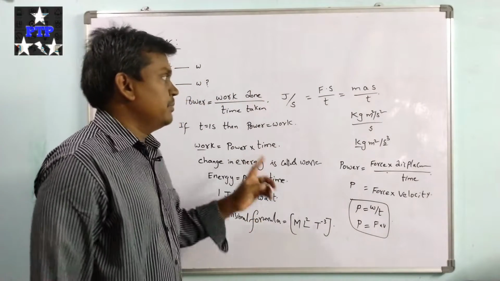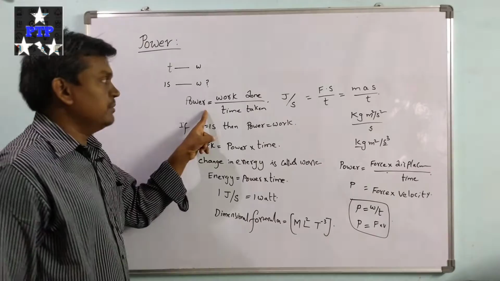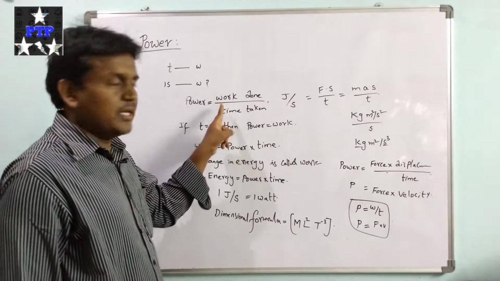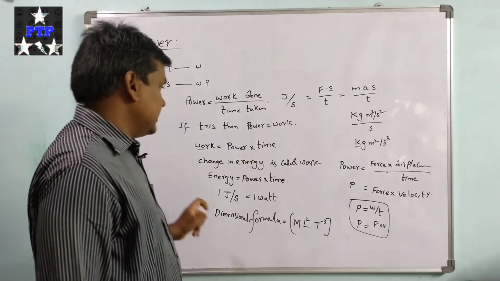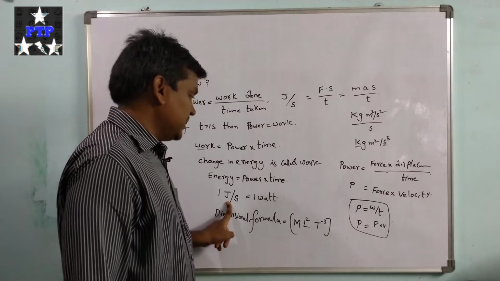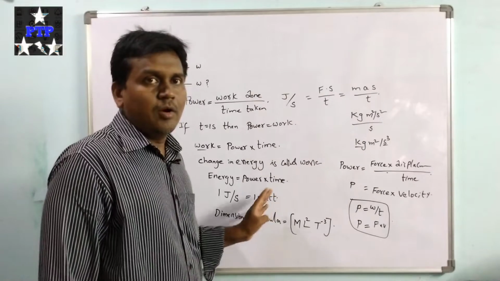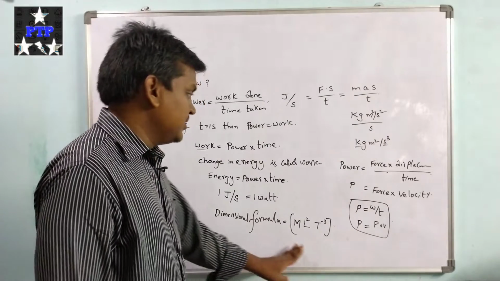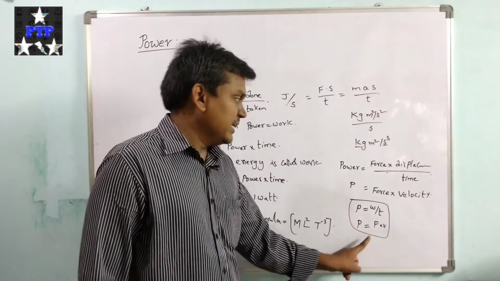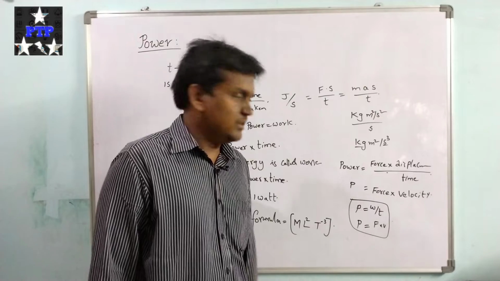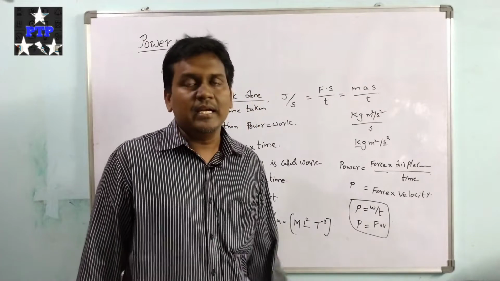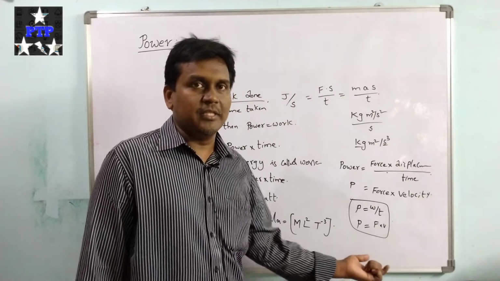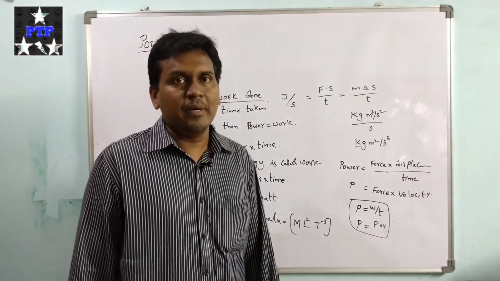So this is all about power. This power formula, work done upon time, has one unit, joule per second, and another unit is watt. And this is the dimensional formula of power, and these are the two formulas, work done upon time and force into velocity, also known as power.